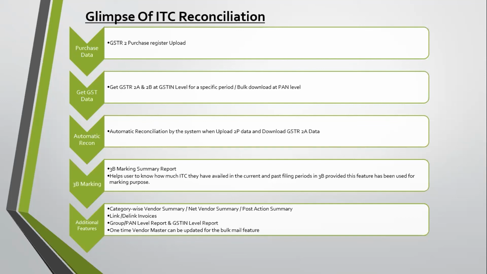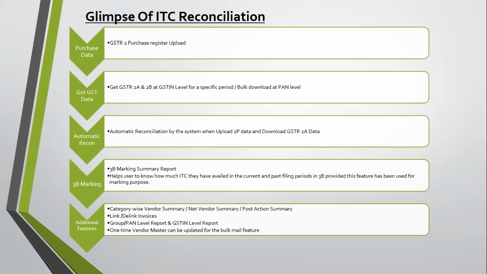At that time you can link and delink those invoices to other invoices. Let's say you want this particular invoice to be matched with another invoice and not with the invoice the system matched it with. You can link and delink those particular invoices.